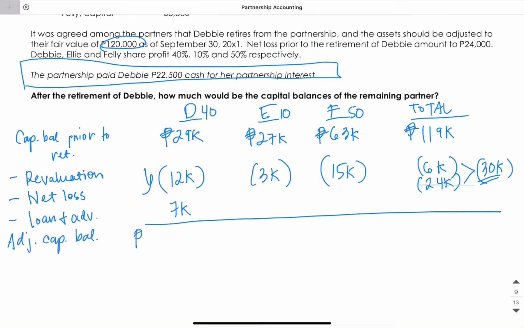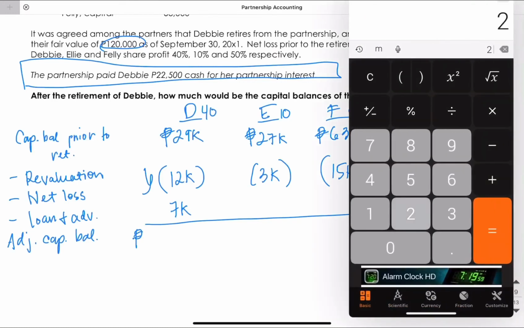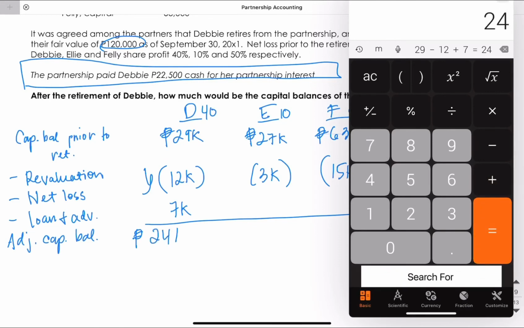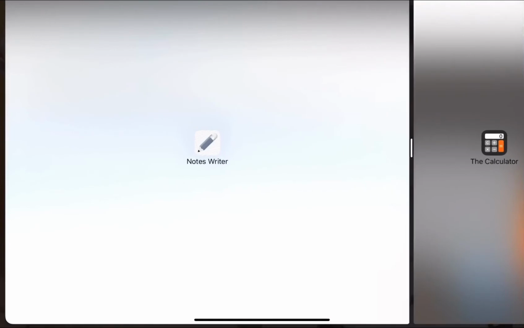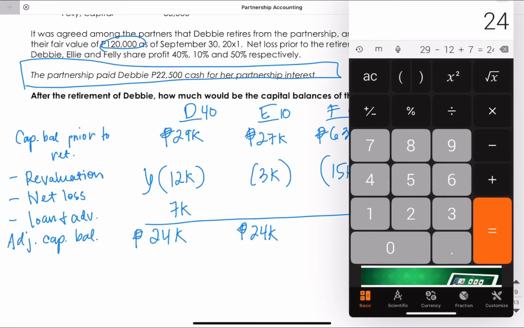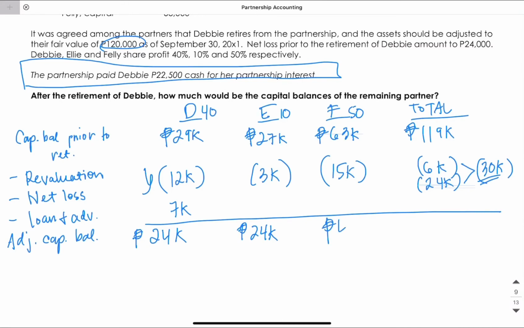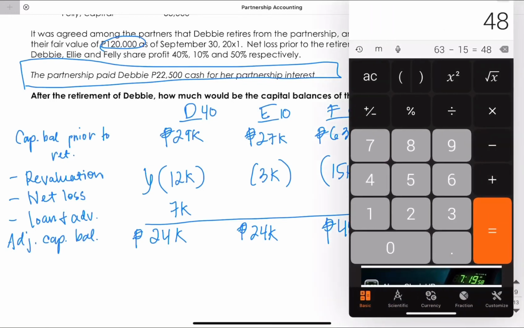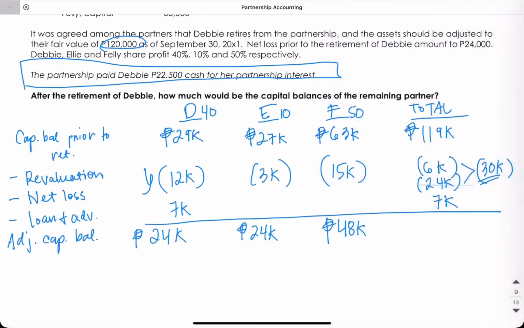So these are the adjusted capital balances or capital interest. We have 29 minus 12 plus 7. This is 24,000. And then another 24,000. And lastly, 63 minus 15. So that will give us 48,000. And 119 minus 30 plus 7. So that is 96,000.